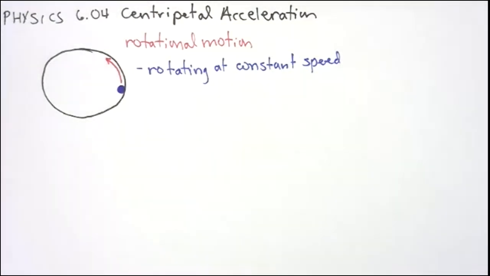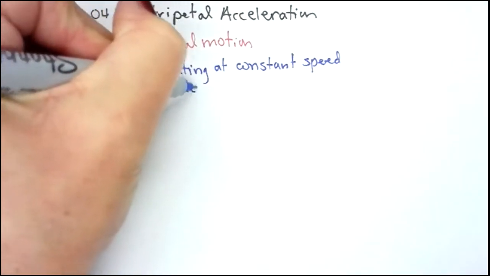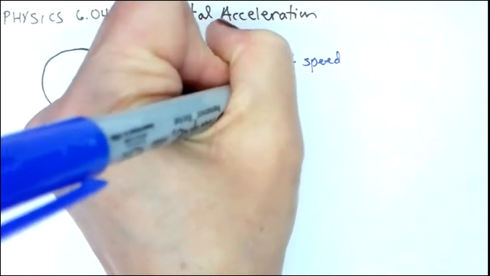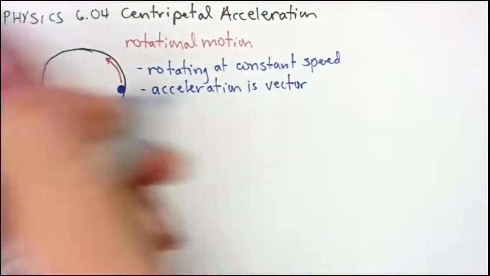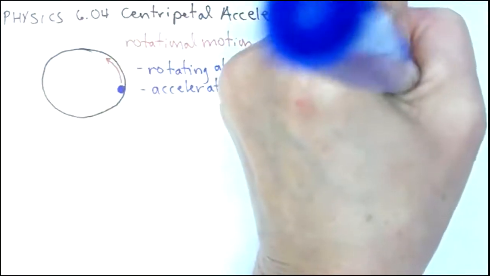Now, most of you said no, it doesn't, because what you're used to is if we have something that's traveling in a straight line, that means that the forces are balanced and the net force is equal to 0, and so there's no acceleration. Let's not forget that acceleration is a vector. Acceleration is a vector that has both magnitude and direction.